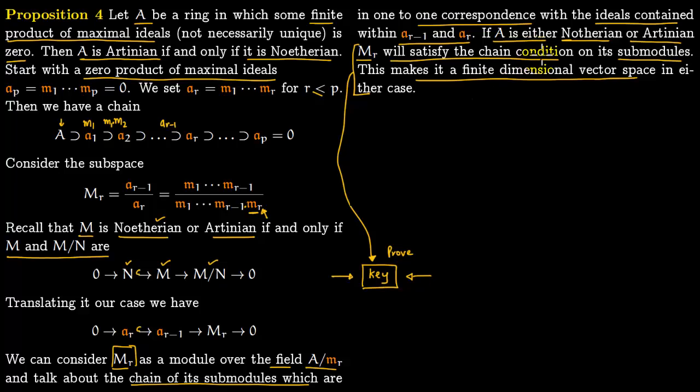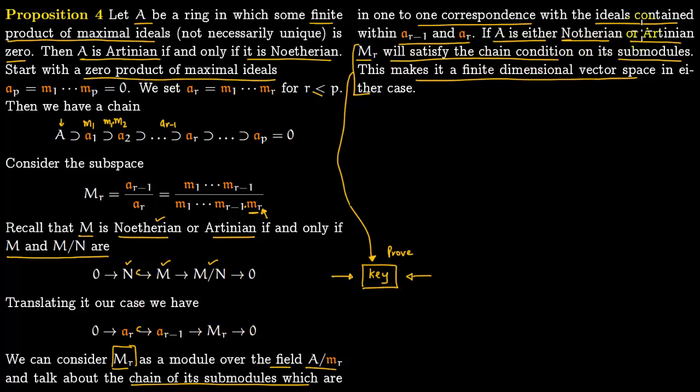MR, once we know that it will satisfy a chain condition, and it has to satisfy a chain condition because this AR minus 1 will also satisfy the chain condition. It is just lying in a chain, so it will satisfy the chain condition. AR would satisfy the chain condition, so this MR has to satisfy the chain condition. Essentially we are just using this result on the top here. So MR will satisfy the chain condition.